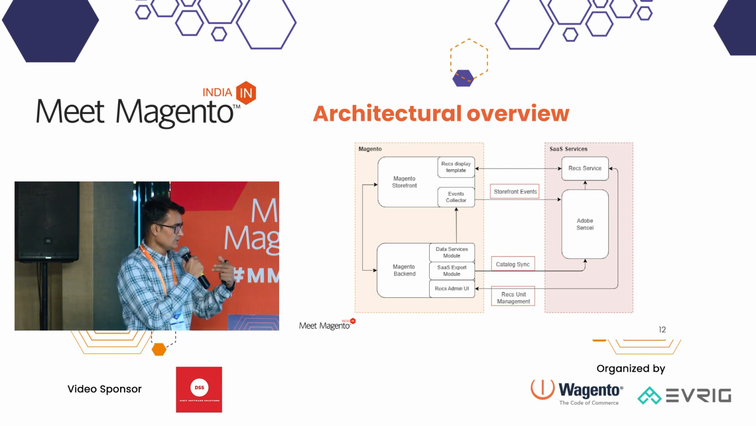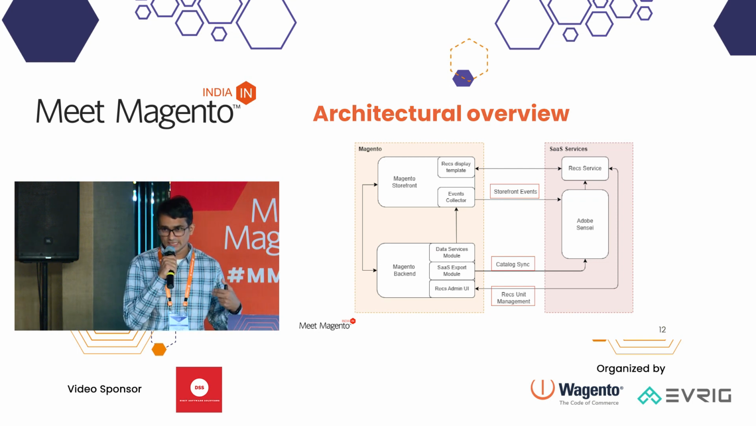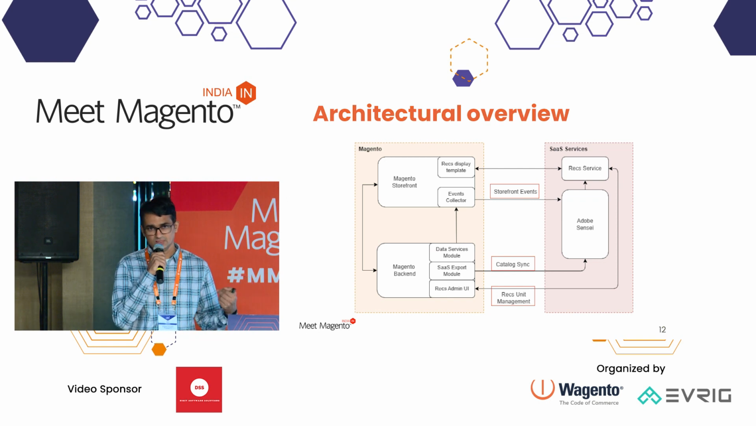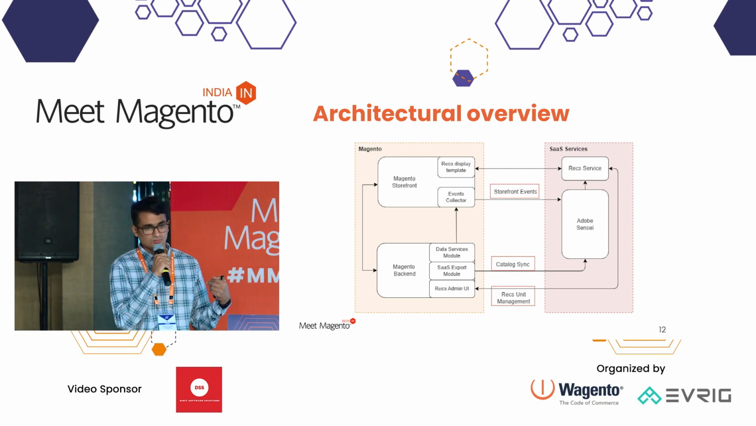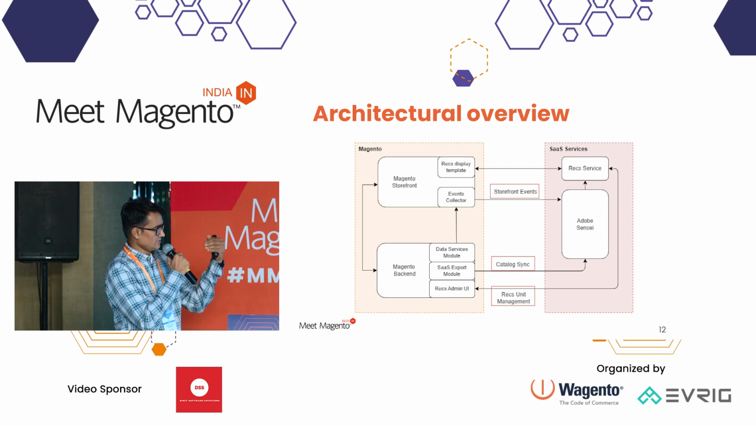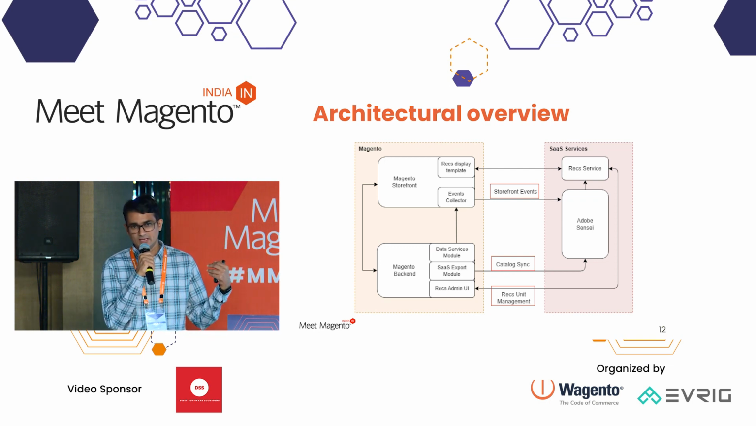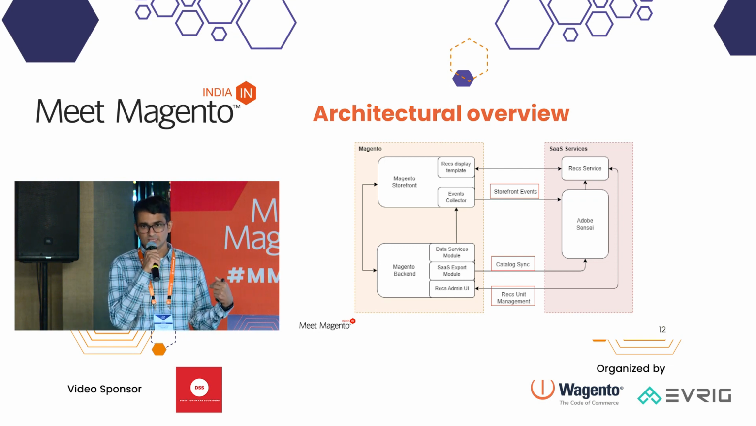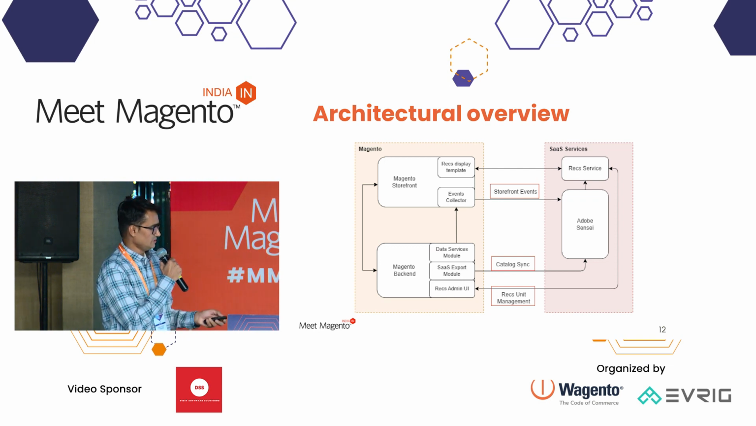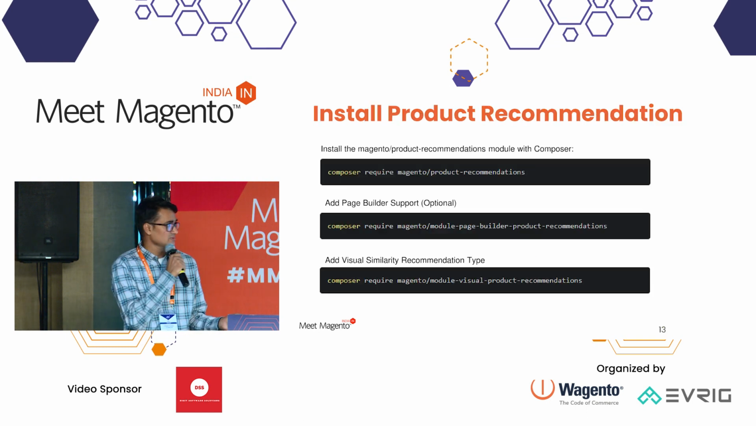Whatever recommendation unit we are creating is also passed to Adobe Sensei, so it starts understanding shopper behavior. The major data are the storefront events, like what the customer is doing on the front end, and that is utilized by Adobe Sensei, and then we start generating the results. So this is the architecture overview.